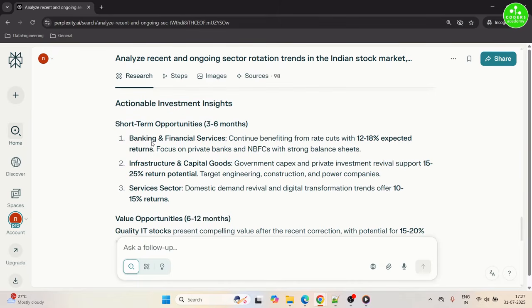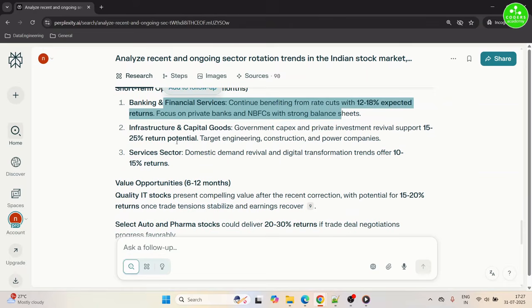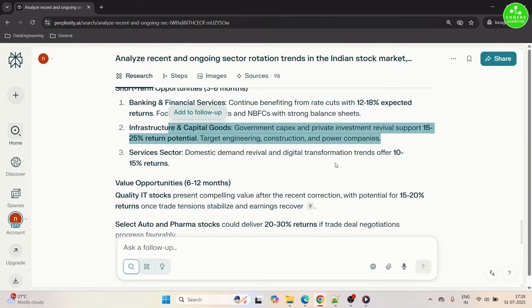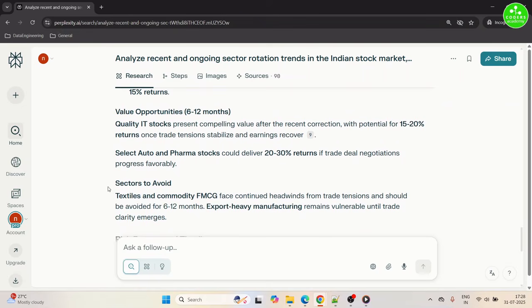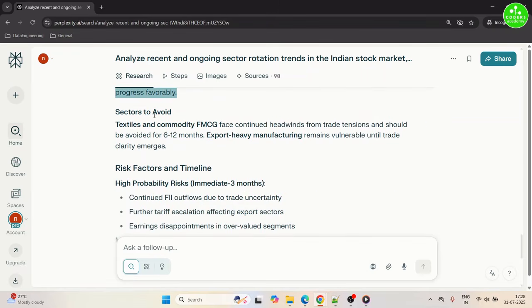Now it has finally come up with an actionable section which gives us opportunities for the short-term basis to invest in banking, finance, infrastructure, capital goods and services sector. Value opportunities for 6 to 12 months would be identifying quality IT stocks and selected auto and pharma stocks which could deliver about 20 to 30% of returns. And sectors to completely avoid are textiles, commodity FMCG and export heavy manufacturing.